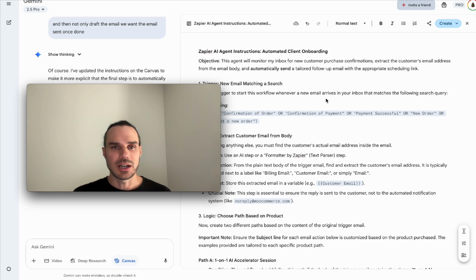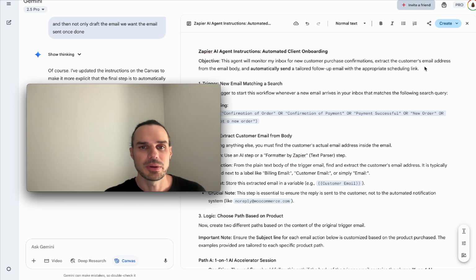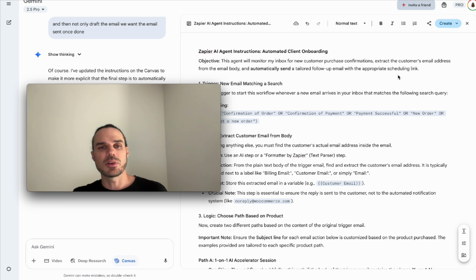I always recommend going out. You can just chat with it very basic, but once again, better input, you get better output, right? So when you're chatting with these agents, just give them really good instructions. They're gonna see first off, they're gonna be checking my inbox. And the only thing that's going to trigger them to take action is confirmation of payment successful, new order. I know when they come in, it just says you've got a new order.